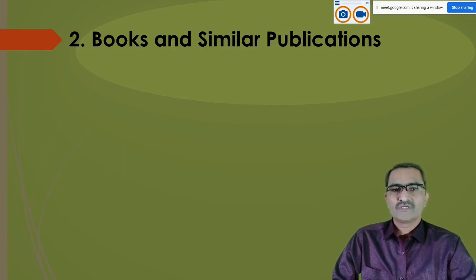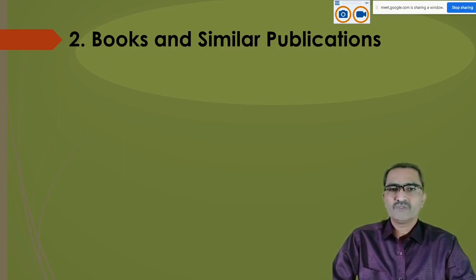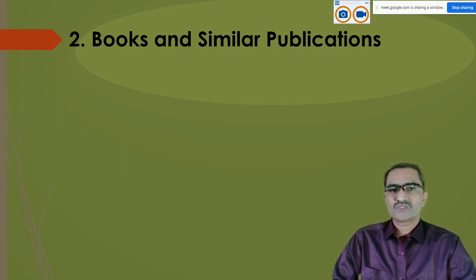There are books in which some people have contributed together, meaning they have written some research articles and those research articles are collectively published in that book and there is one editor. So that is the third category of the book. What I mean to say is that in books also you can find primary sources and secondary sources, and similar publications are available.